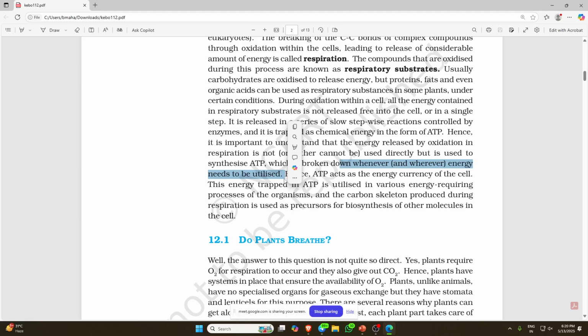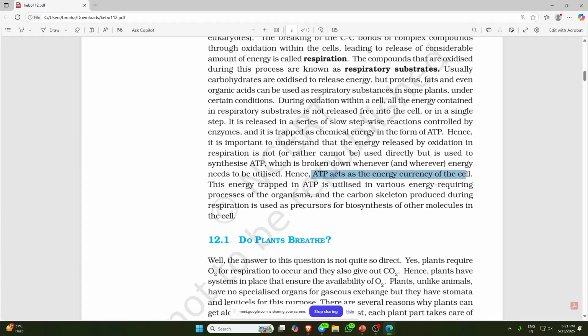Whenever there is a requirement by the cell, this ATP will be broken down so that the energy requirement can be met. Hence ATP acts as the energy currency of the cell. That's why it is called the energy currency of the cell.